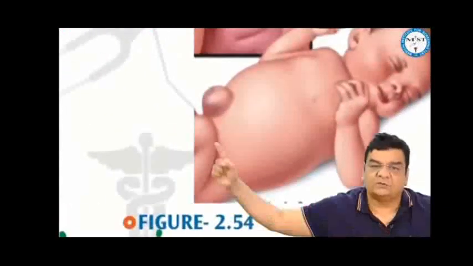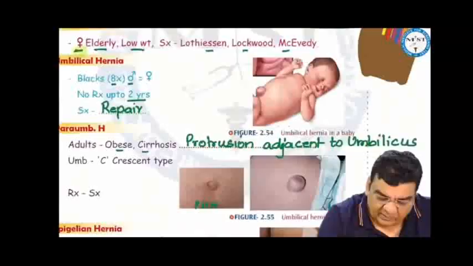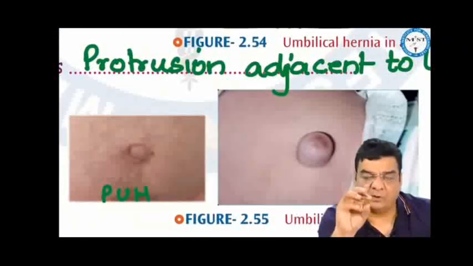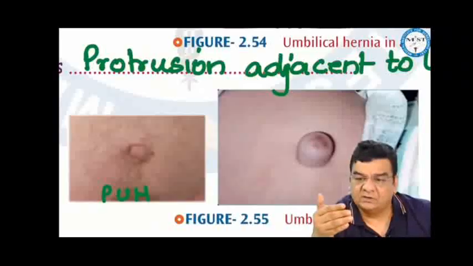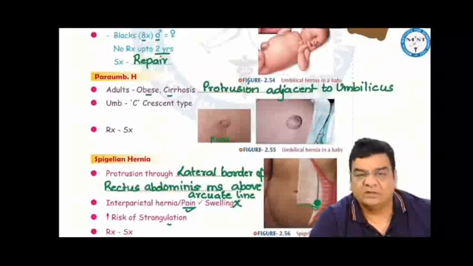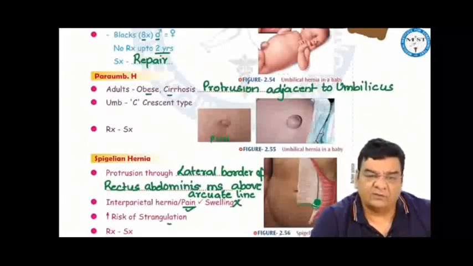In umbilical hernias, there is protrusion of the umbilicus in a forward direction, while in paraumbilical hernias, like this is the umbilical hernia, while this is the paraumbilical hernia. In paraumbilical, the umbilicus does not pop out. The herniation is to the side of the umbilicus. So the umbilicus actually dips inside. So the umbilicus becomes C-shaped or crescent type. Paraumbilical hernias are more commonly seen in adults, maybe obese individuals, cirrhosis, and the treatment would be anatomical repair.